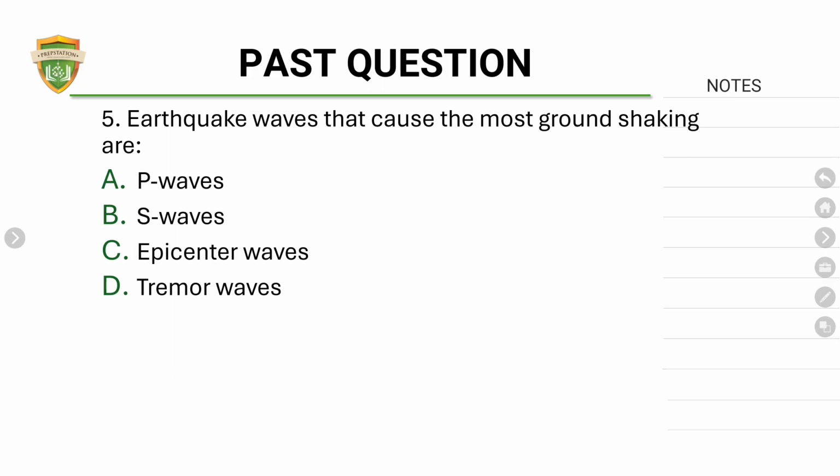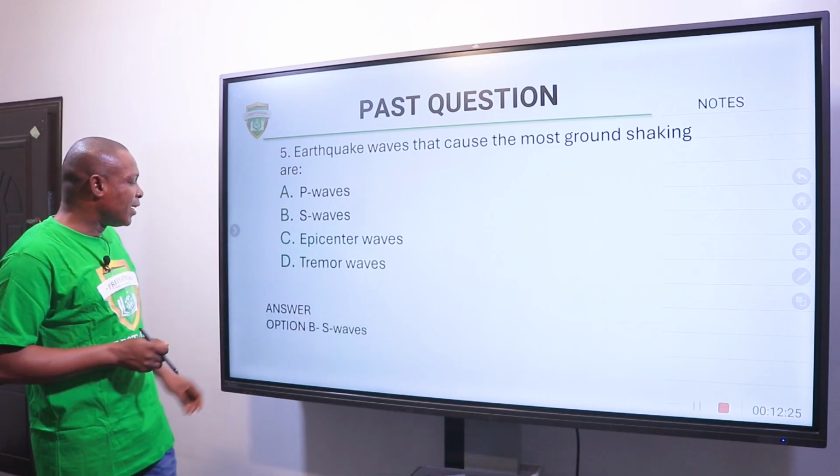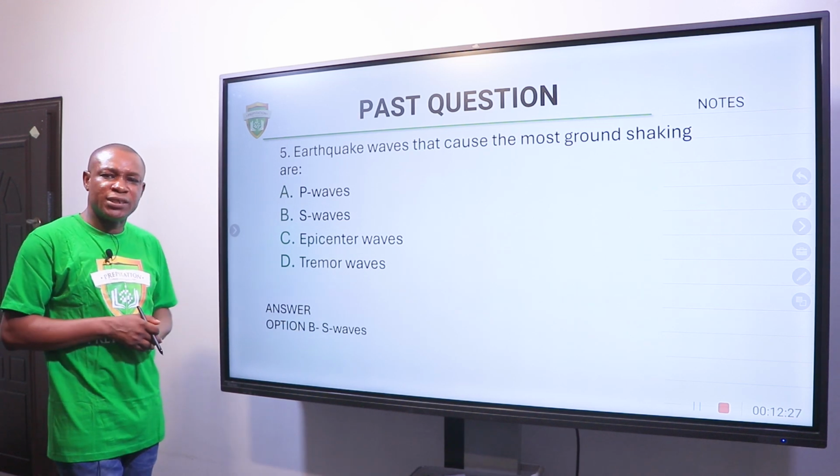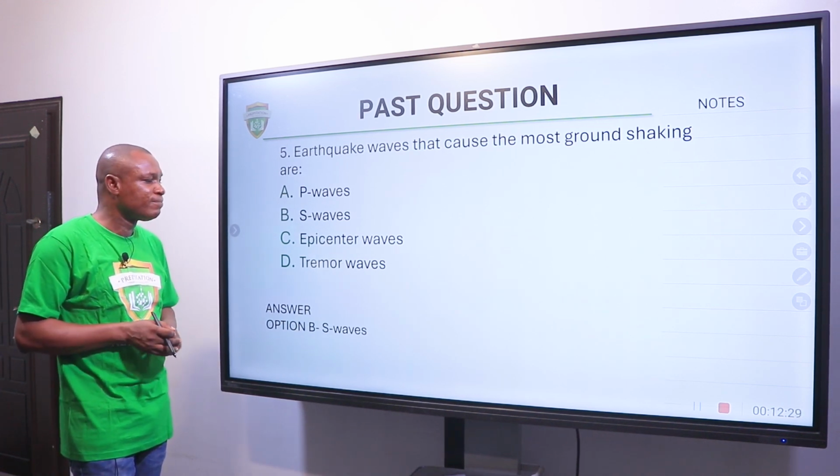Earthquake waves that cause the most ground shaking are A. Primary waves. B. Secondary waves. C. Epicenter. D. Tremor waves. The right answer is B, which is secondary waves.